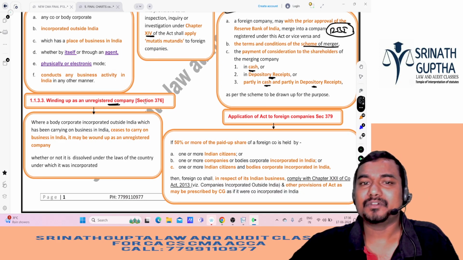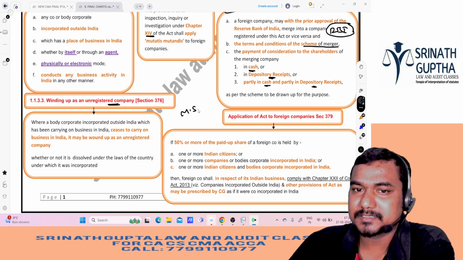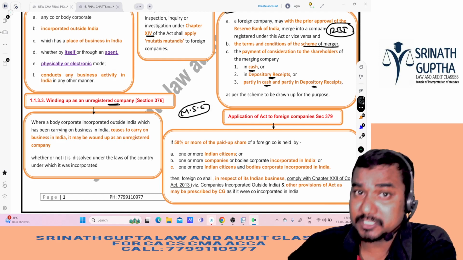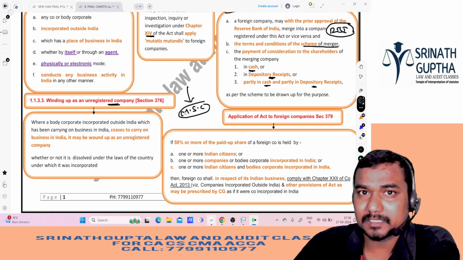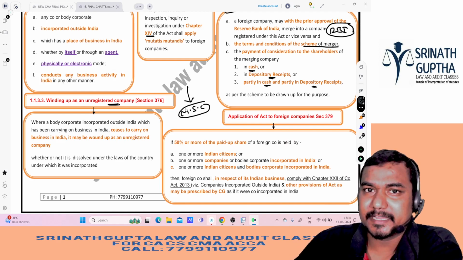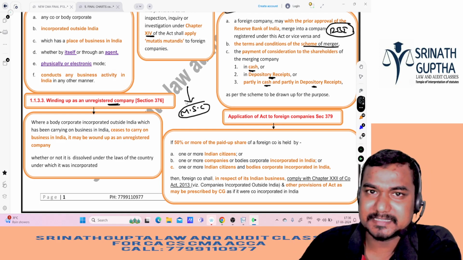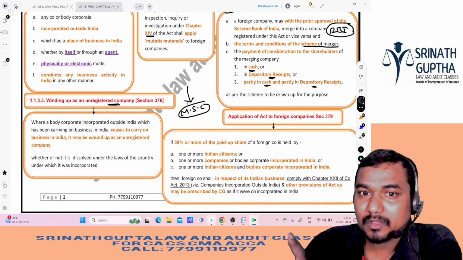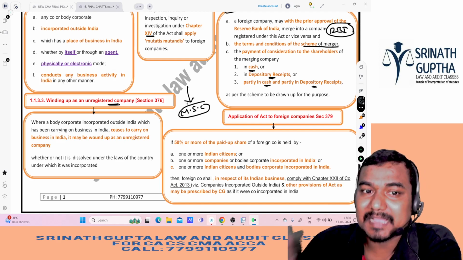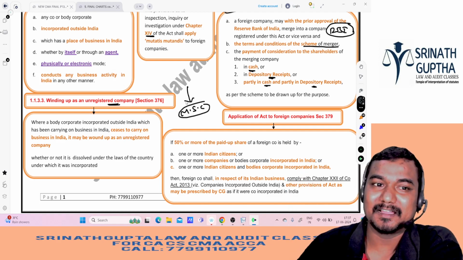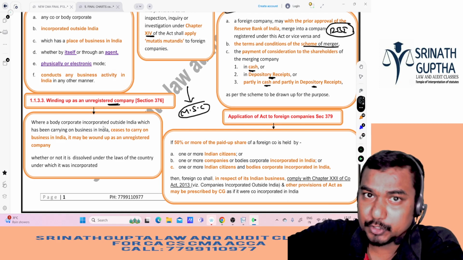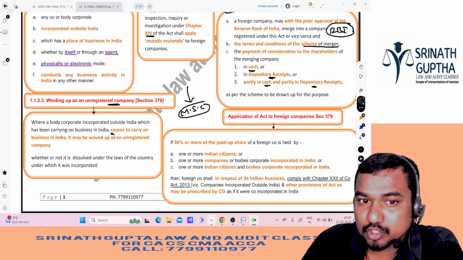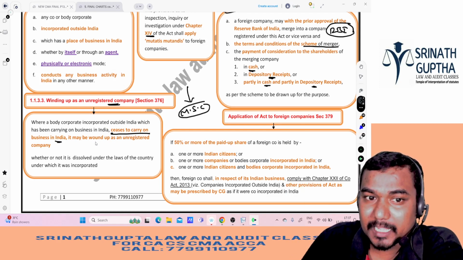Next, winding up as an unregistered company. What does it mean? There is a company like Microsoft Computers. It is a foreign company, which means registered outside India, doing the business in India. So they came to Madhapur, then doing the business in Madhapur. They are closing the business in India and they want to go to America itself, for example. Clear na beta? So that foreign company should be wound up as an unregistered company in India. Where a body corporate incorporated outside India, which has been carrying on business in India, ceases to carry on business in India,